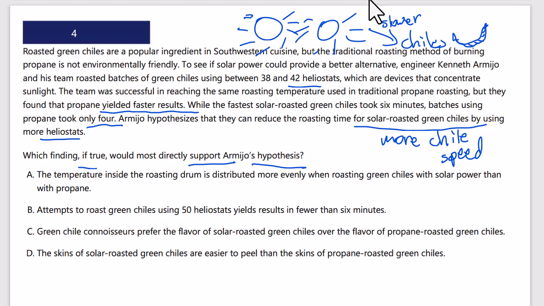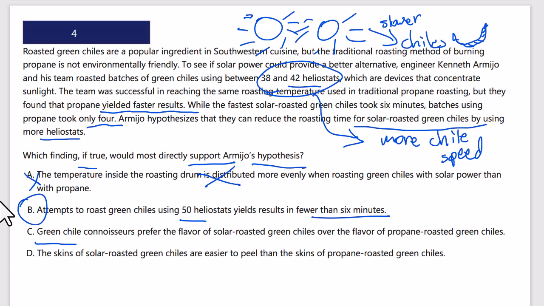The temperature inside the roasting drum is distributed more evenly when roasting green chilies with solar power than with propane. No, it's not about the distribution. We want to see the fact that the number of heliostats corresponds to the speed of the chili roasting. Attempts to roast green chilies using 50 heliostats yields results in fewer than 6 minutes. So more heliostats, shorter time. That would be supportive evidence. That's probably our answer. I'm going to circle that. Let's just check C and D.